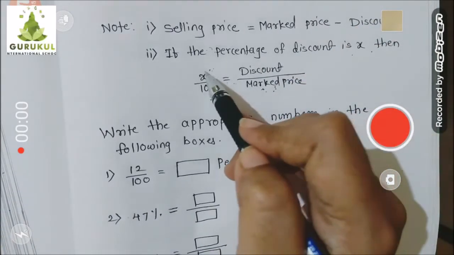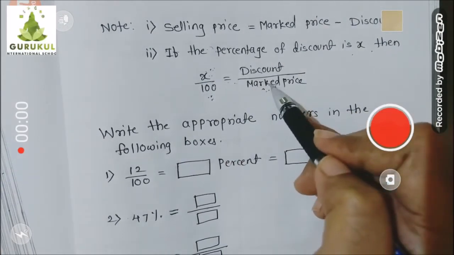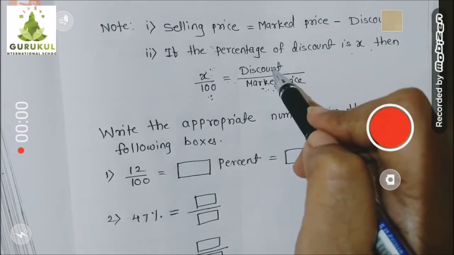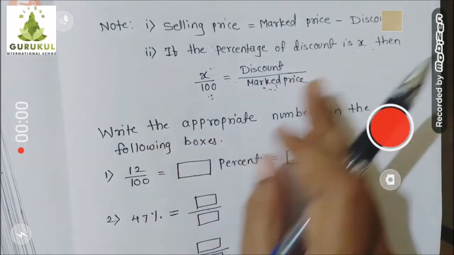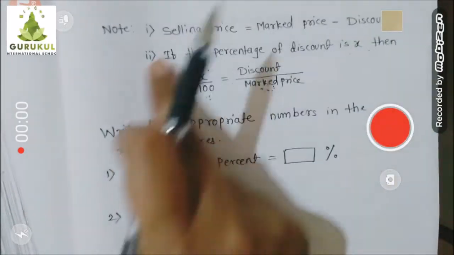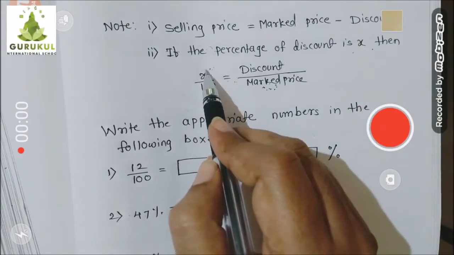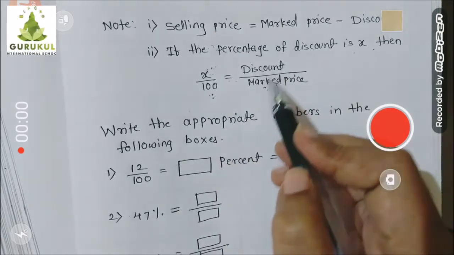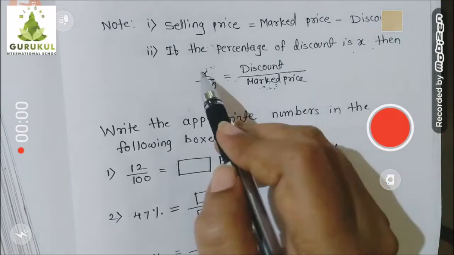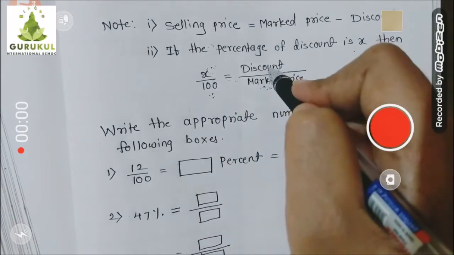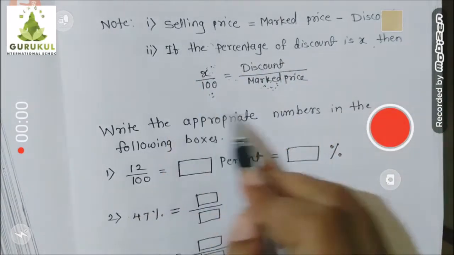Okay, so this is the percentage discount, X upon 100. This is the actual mark price, and this is the discount in rupees which is given according to this mark price. This ratio is always the same. By using this ratio form, we can find out any question's answer. If discount percent is not given, then too you can find out. If mark price and discount percent you know, you can find out the discount in rupees. If discount percent and the actual discount in rupees are known, you can find out the mark price. So everything is based on this thing.